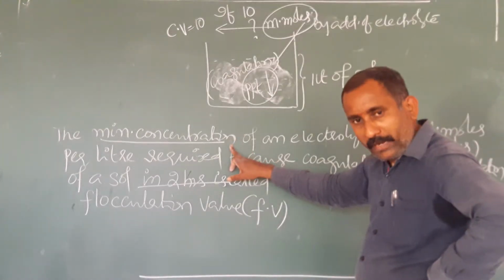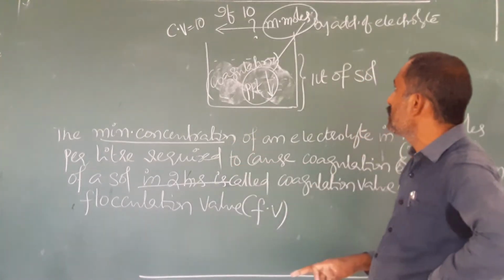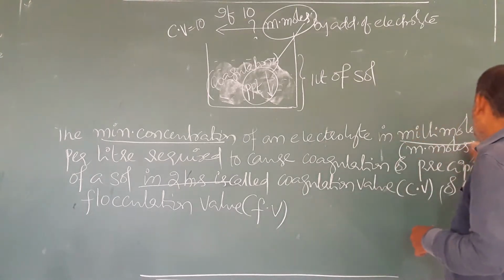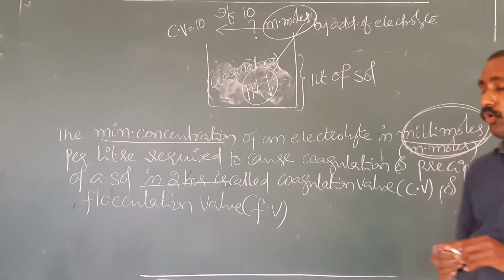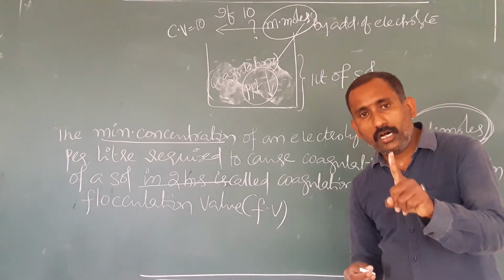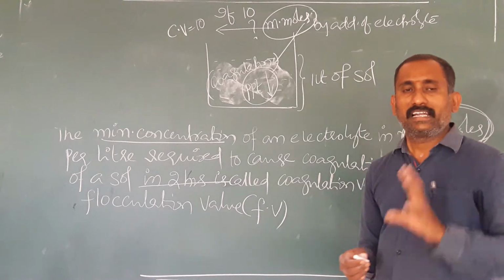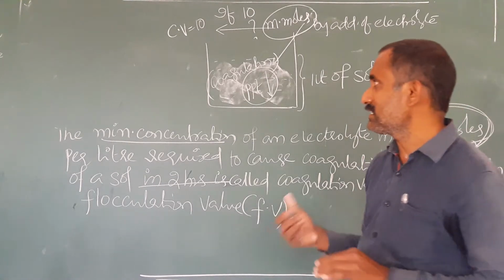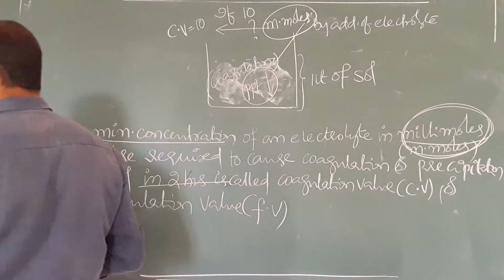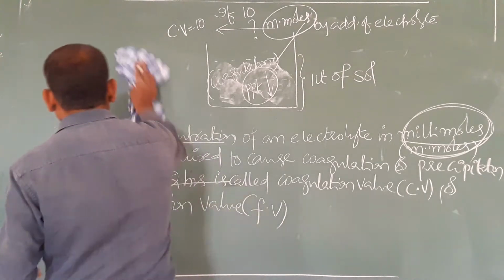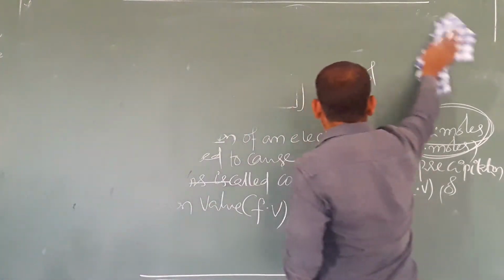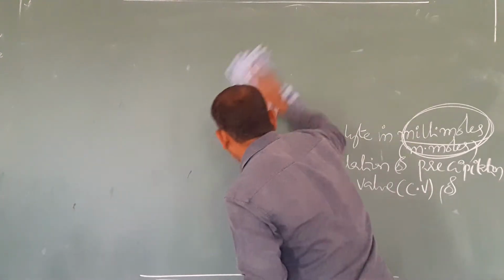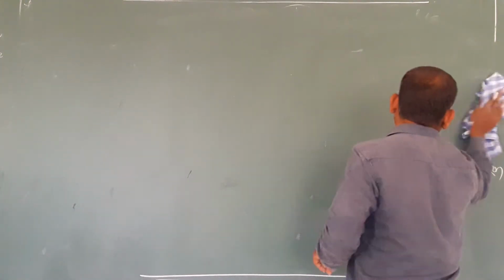It is the minimum amount or minimum concentration, both are the same, of an electrolyte that must be added to 1 liter of sol for causing coagulation within 2 hours. Anyhow, time is not important for solving the numerical problem; the textbook mentions it. The amount must be expressed in millimoles. While solving the numerical problem, we must consider millimoles and the volume as 1 liter.